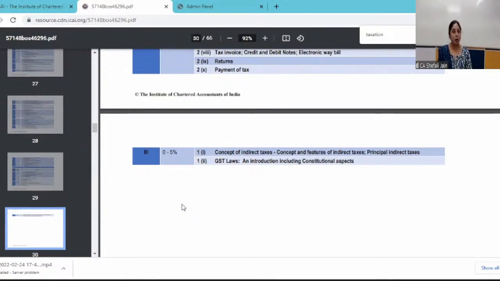In fact, from an understanding point of view, you should know each and everything which will be covered in today's class, because this will give you an idea why this law was introduced, what was the need, what are the benefits, and what is the structure which we have adopted in India. Everything you should be thorough with. But this section has the weightage of 0 to 5%. That is GST law, constitutional aspects, as well as the concept and features of GST law. So this is the section-wise weightage.